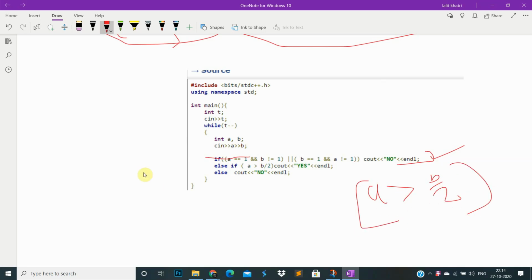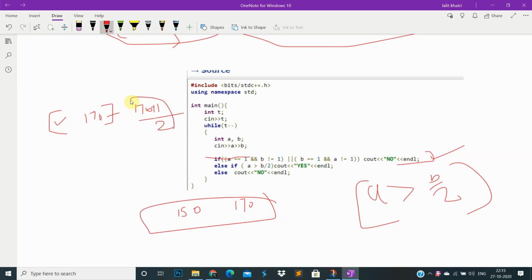Why is it b by 2? Say we have a range up to 170. What is the maximum value it can take? It is 170 plus 1 by 2. For the maximum remainder I will take this number of cans.